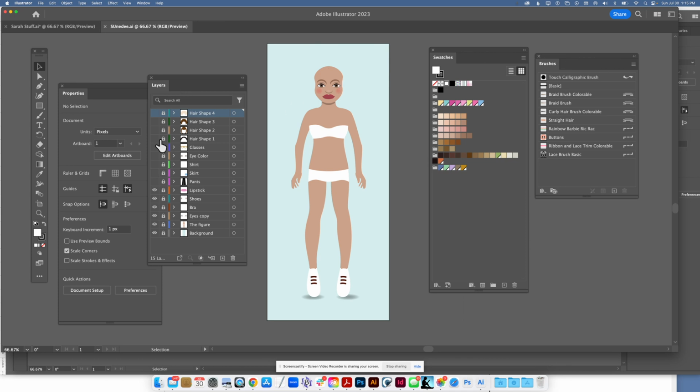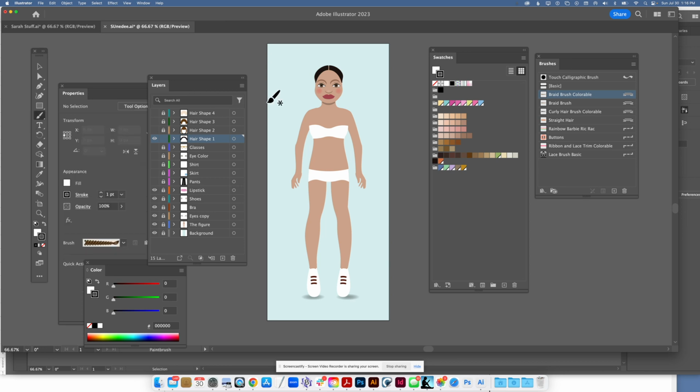So real quick, all the layers are locked and they are clearly identified. There are different types of hair that you can wake up. You can totally color that hair however you want. And if you want to change the color of any of these custom brushes, that has to happen in the stroke setting. So I'm going to just go with black, and I'm going to go with the braid brush that is colorable, which means that whatever I have in my stroke color will be what shows up as the color.